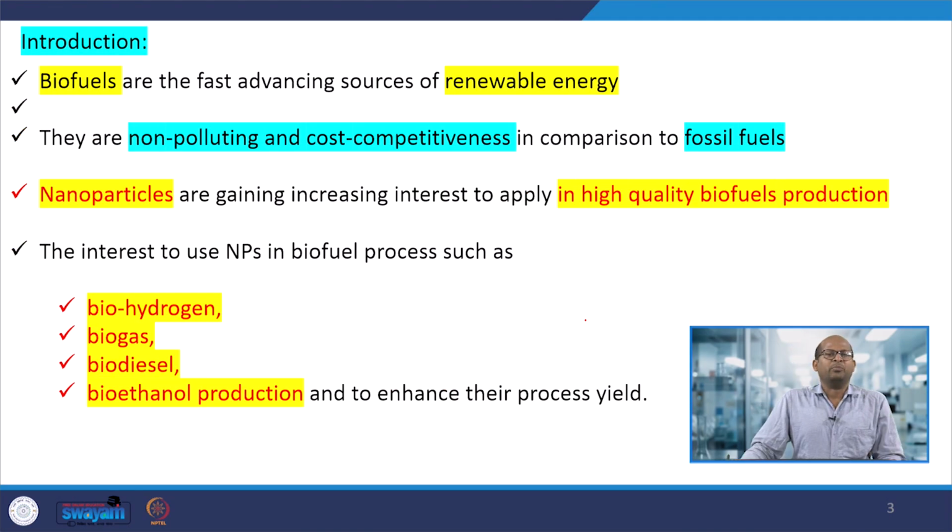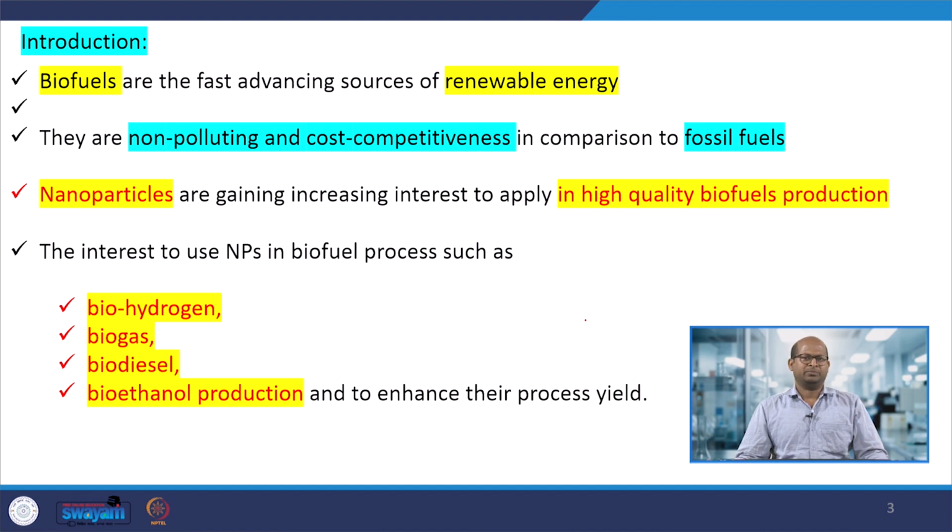Biofuel is a renewable source of energy. In this case we are not using fossil fuels. We are using different types of waste biomass, that may be edible, non edible, or biomass disposed to the environment, which is converted by different chemical processes and microorganisms into valuable renewable energy, in terms of hydrogen, biogas, biodiesel, or bioethanol.